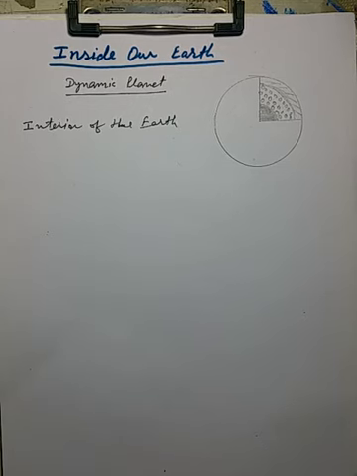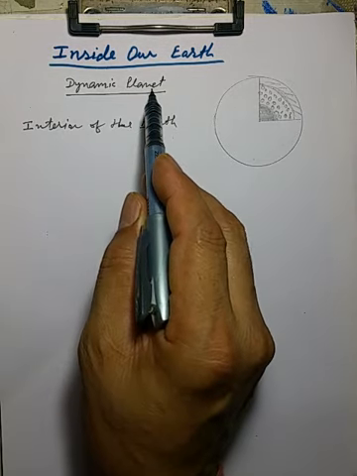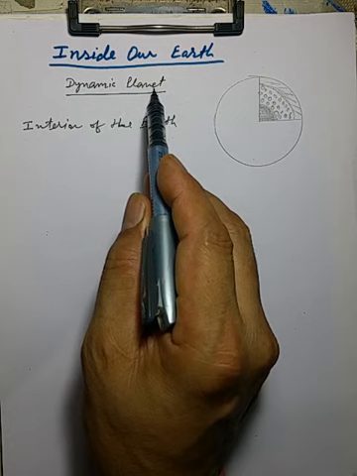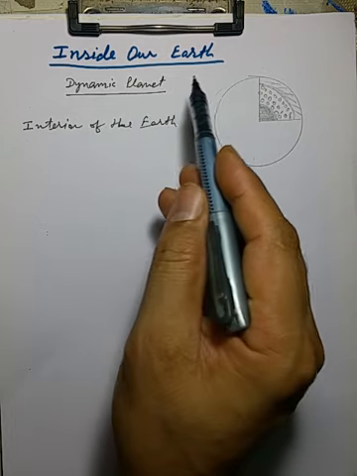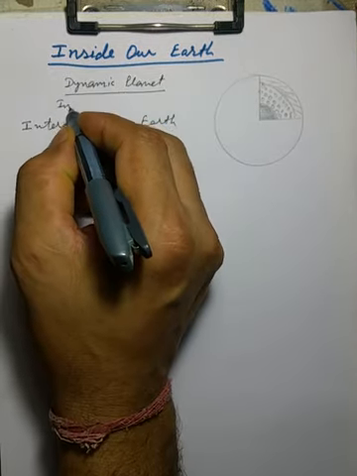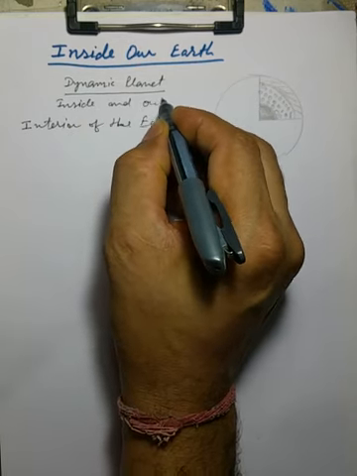Good morning, dear students. Today we are going to start our second chapter, inside our earth. Dear students, you know it very well that the earth on which we live is the only planet where life is possible. And this planet is never static, rather, this is a dynamic planet because changes always occur on the earth surface as well as its inside, or you can say it undergoes changes inside as well as outside.